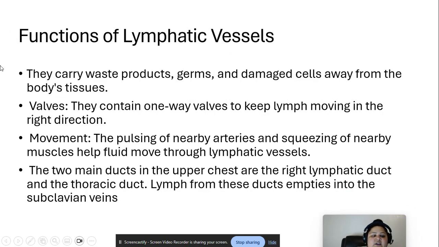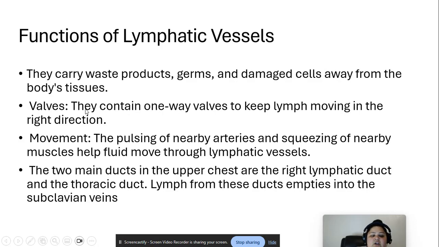Functions of lymphatic vessels. They carry waste products, germs, and damaged cells away from the body's tissue. Valves: they contain one-way valves to keep lymph moving in the right direction. Movement: the pulsing of nearby arteries and squeezing of nearby muscles help fluid move through lymphatic vessels. Alright, so movement is also a very important part.